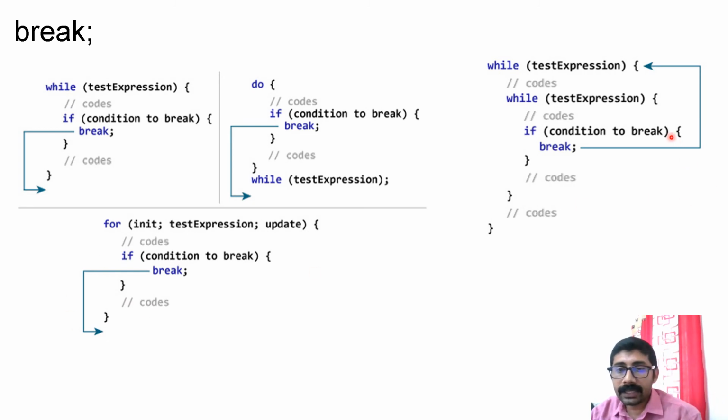Let us see the behavior in the case of a nested loop. So here I am breaking from the inner loop. So control will come out of the inner loop, and since there is a nested loop, the outer loop will continue. So the outer loop will progress the execution with the next value. That is the behavior in the case of a nested loop.